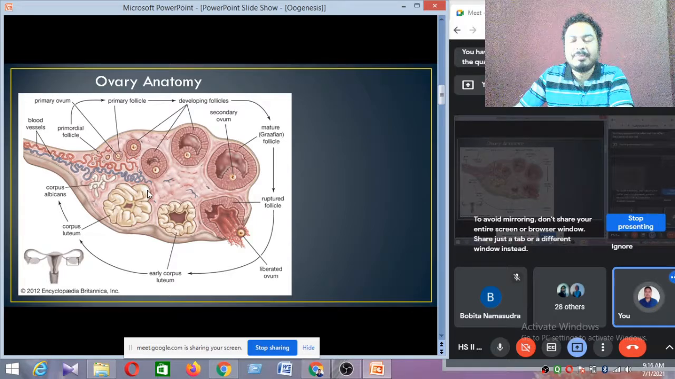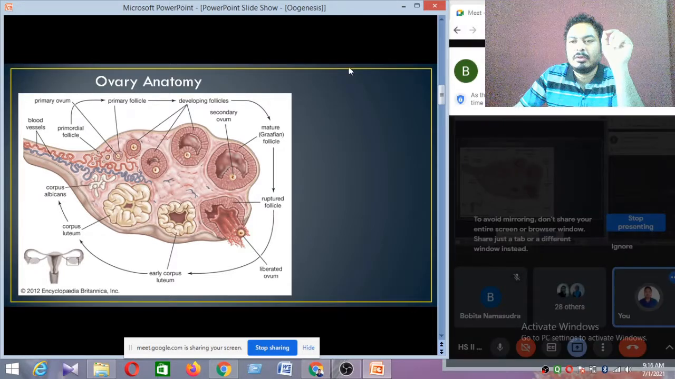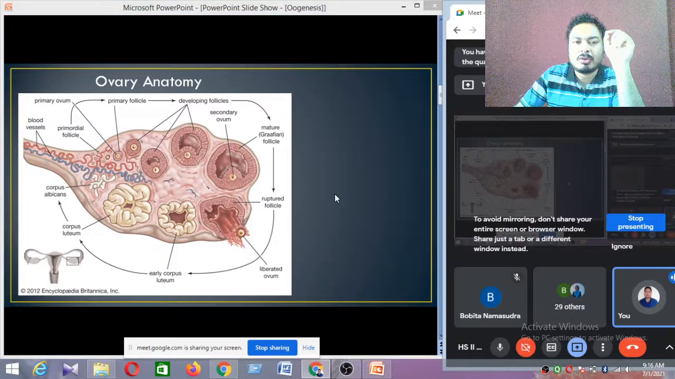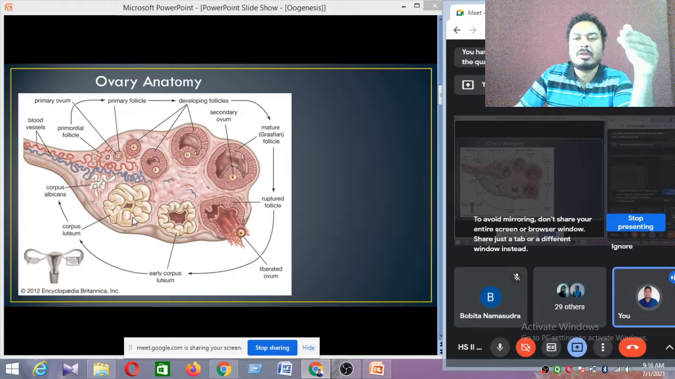Corpus luteum secretes one hormone, and this particular hormone is called progesterone. So corpus luteum secretes progesterone hormone. Why do they secrete progesterone hormone? Because progesterone is the hormone which maintains the pregnancy. The whole period of pregnancy is maintained by progesterone hormone.